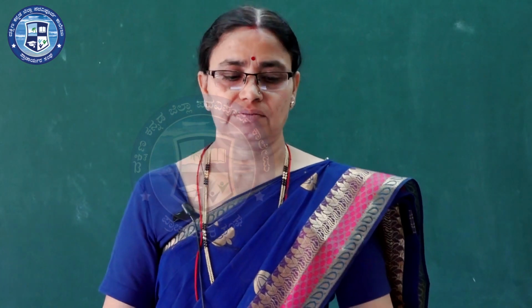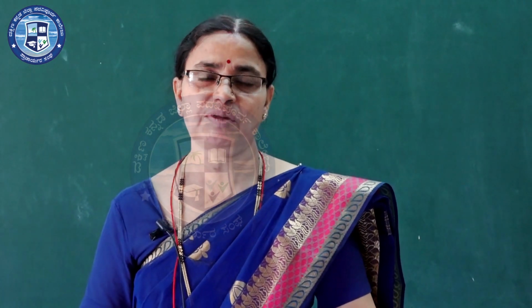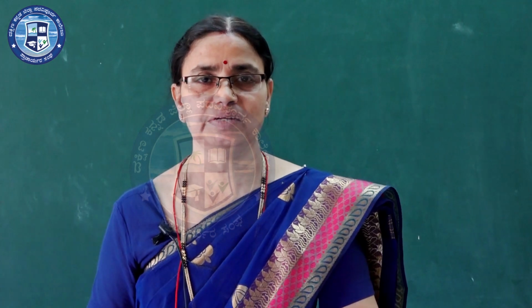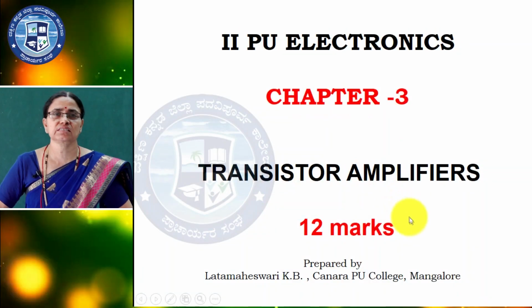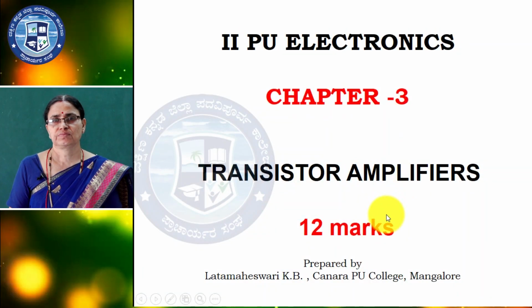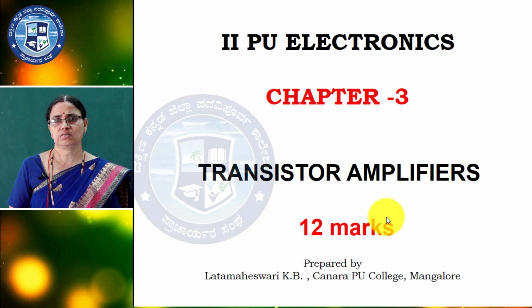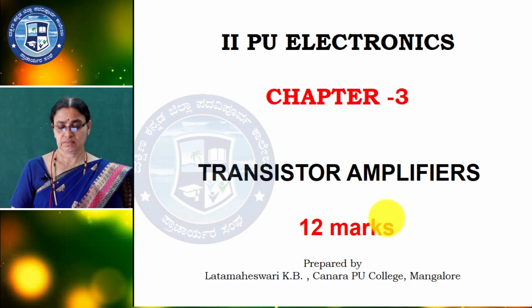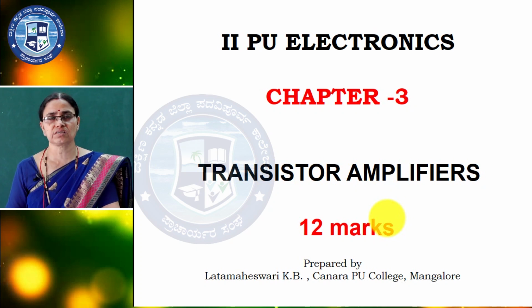Now chapter 3, transistor amplifier. This is a big chapter, 12 marks come from this session, even 5 marks problems will come and 5 marks theory also come. So here, transistor biasing we studied, about the characteristics of transistor. Now we are studying about the amplifier.